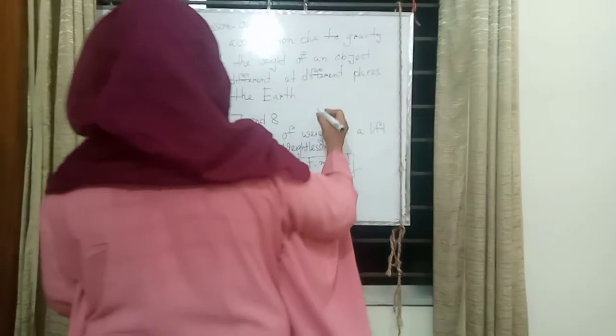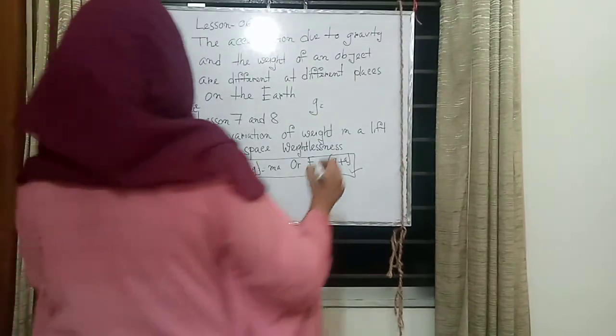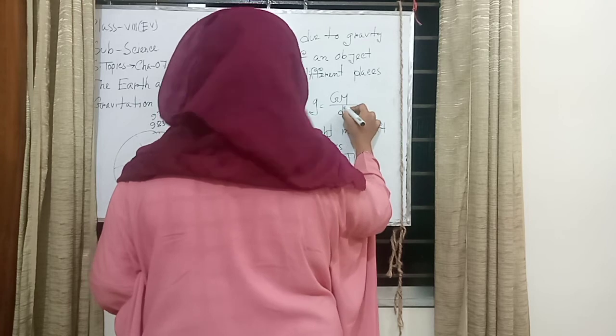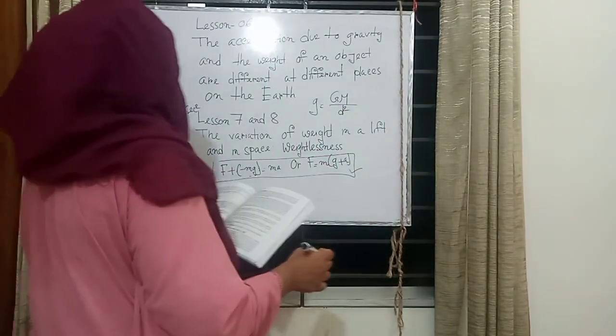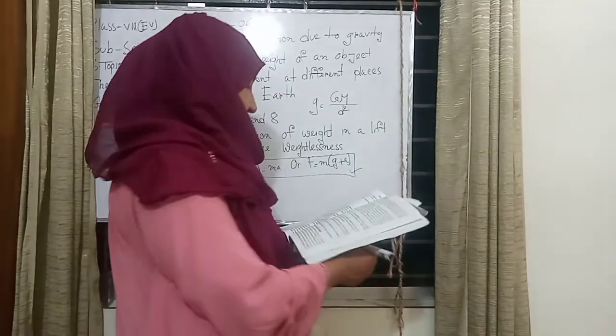Again, I also write them, my dear students. Here g is the gravity and also GM, here GM divided by d square. Here g is the acceleration due to gravity and d is the distance.